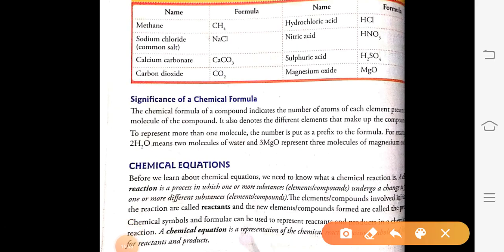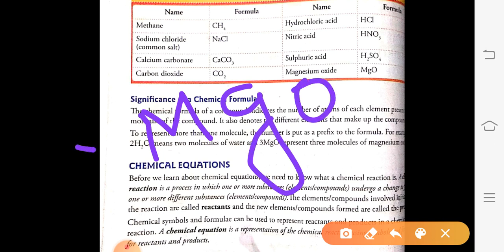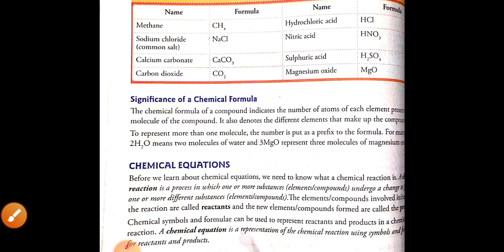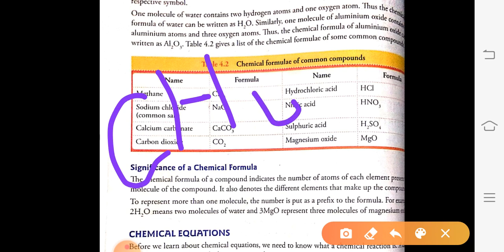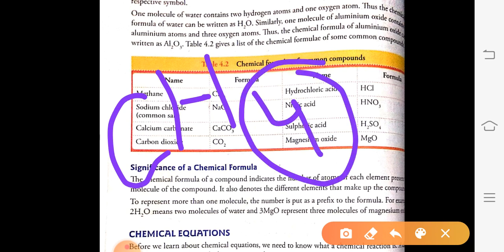So at last, once again, what is the significance of a chemical formula? In a chemical formula, we understand how many molecules there are. Molecules are written at the front, and we also know how many atoms are present in the compound.